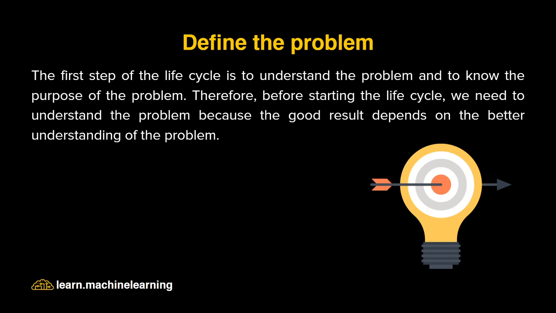If we understand the exact problem, then we can generate good results. It depends on a better understanding of the problem only. If you don't understand the problem, you collect wrong data and push that data to train the model, so it will lead to bad results, which is not exactly the requirement of that business problem. So we need to understand the problem clearly.